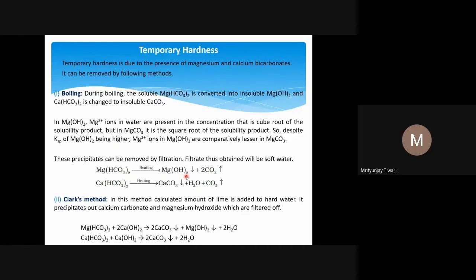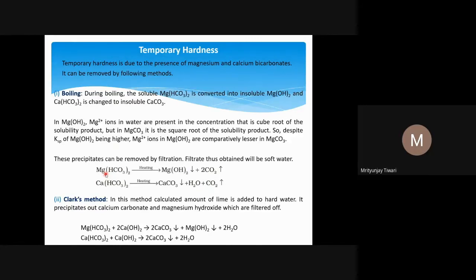Magnesium hydroxide, after ionization, will give Mg2+ and 2OH- ions. Suppose S is the solubility for the Mg2+ ion, and 2S will be for the hydroxide ions, OH-. So the Ksp will be S into (2S) squared, which means 4S cubed. The Ksp of magnesium hydroxide is slightly more than the Ksp of magnesium carbonate.